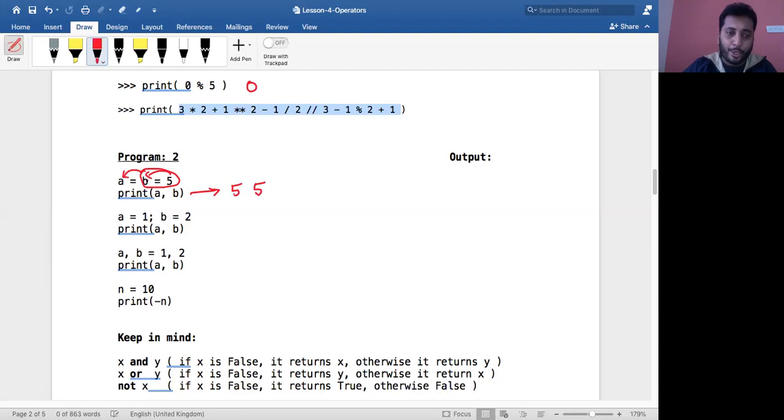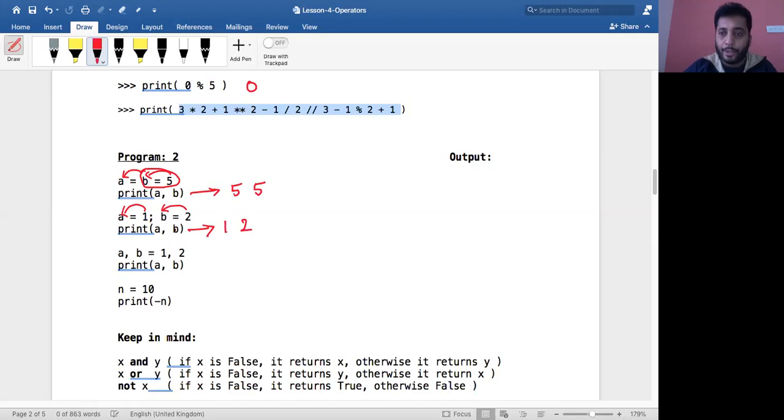So 5 will get stored into B, and this entire thing becomes 5. That will get stored into A. You are storing the same value into two variables A and B. In this one, I'm separating two statements in the same line using a semicolon. If it is a single statement, it's not required. If you have multiple statements, you separate them with a semicolon. So 1 would get stored into A, and 2 would get stored into B. Therefore, this will give you 1 and 2.